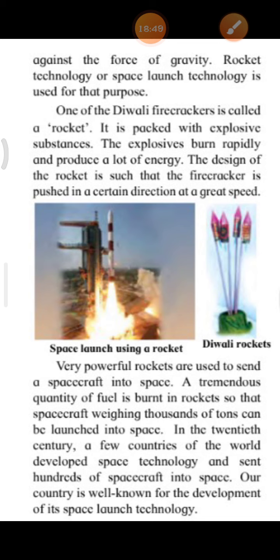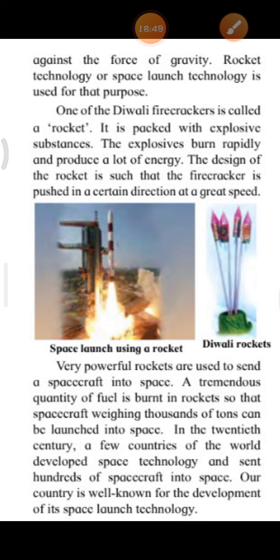rocket technology or space launch technology is used for that purpose. Okay, just now we had seen two of the missions, right? They are used for that purpose. Okay, children, do you know rocket? What is a rocket? Yes, a rocket is one of the Diwali firecrackers, right?